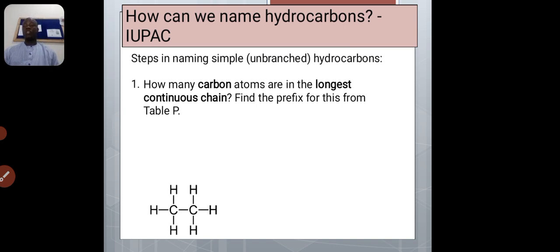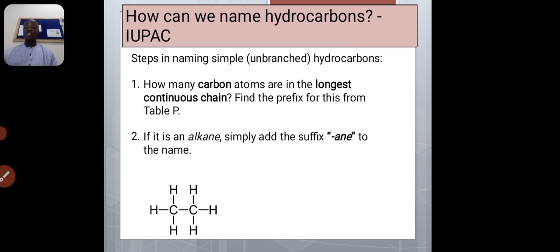Like for example, we have 2 carbons, so the longest chain here is 2, and there is no double bond. If there is a double bond, it will be ethene, and if there is a triple bond, it will be ethyne. So you see, if it is an alkane, simply add the suffix ane to the name.